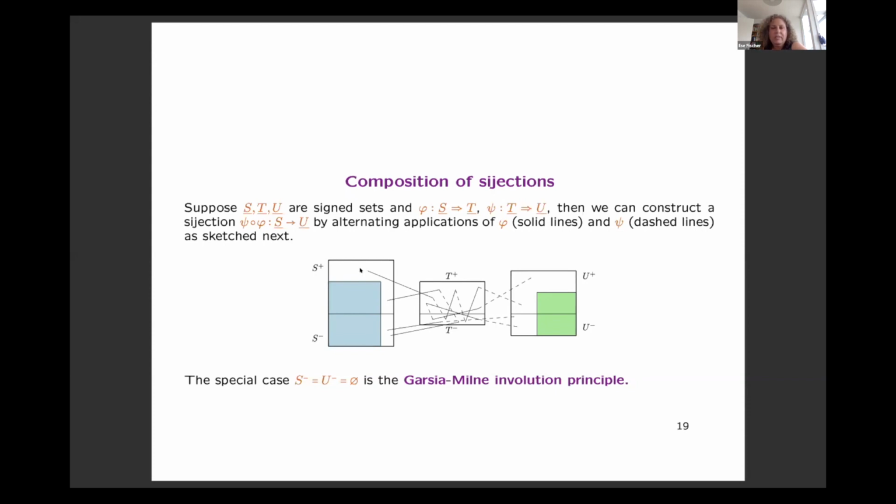Let's look at one example here. In this picture, there are several cases. From S plus, we go to T plus via phi. Then we go via psi from T plus to T minus, and we do this several times until finally we reach U plus. Actually that's nothing new; that is known for a long time. The case where S minus and U minus are the empty set is precisely the Garsia-Milne involution principle.